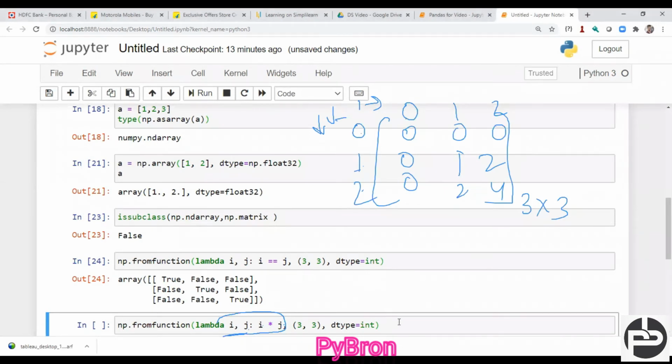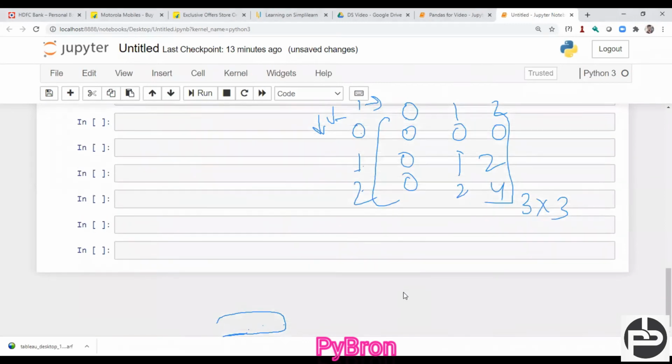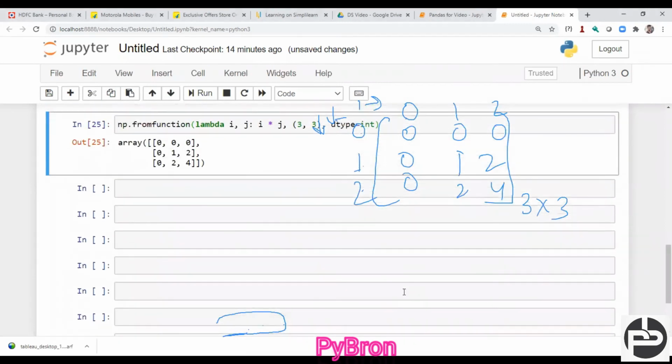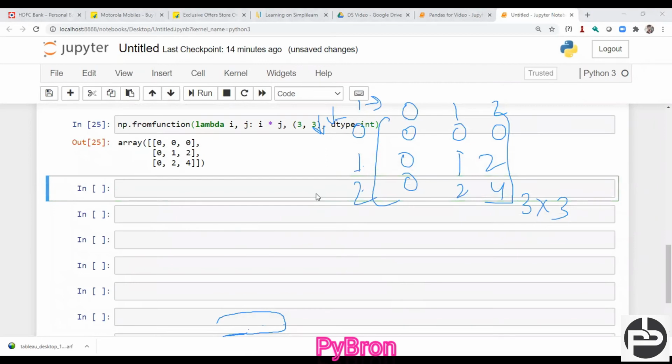Okay, so let's see. So yes, I'm able to get the same matrix, right? How it happened, right? You can put your own function. I'm not bothering about that. Just for the sake of knowledge, I gave this idea, right?